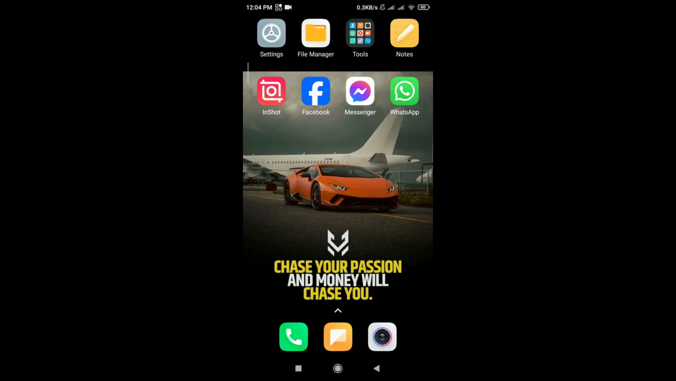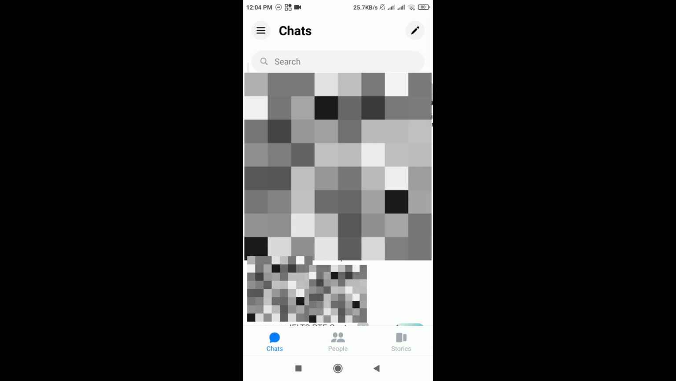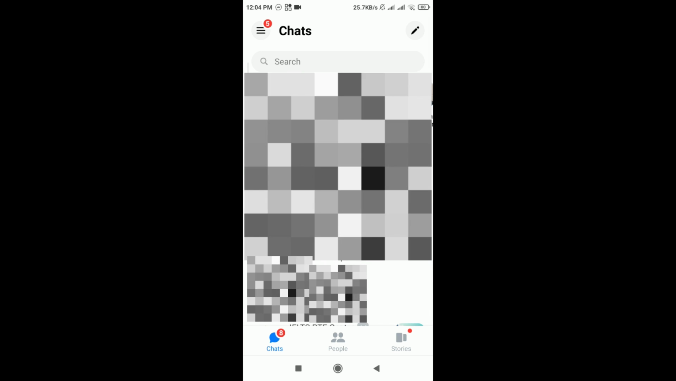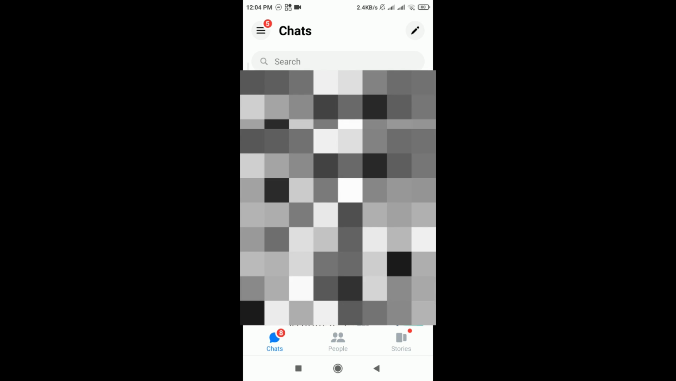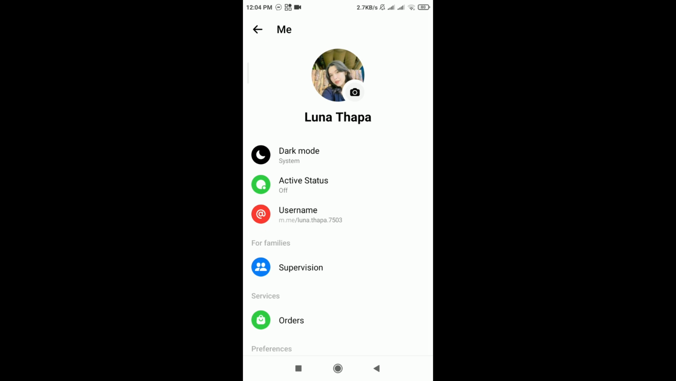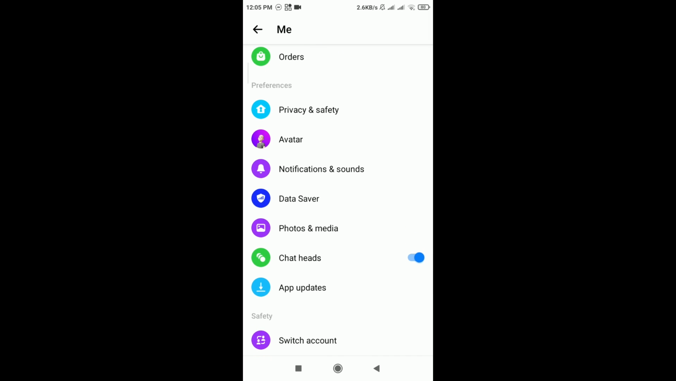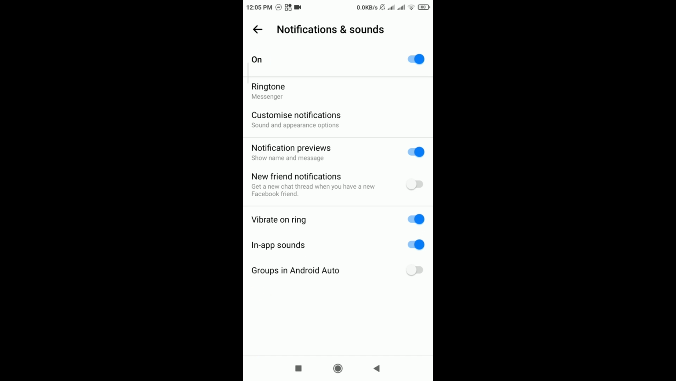First of all, tap on Messenger app in your device. After that, from here you can tap on the three lines on the top left of the screen and head over to settings. Here you can check if the sound and notification is turned on. Scroll down and tap on notification and sounds and make sure that this option is toggled on. You can also try switching the ringtone.